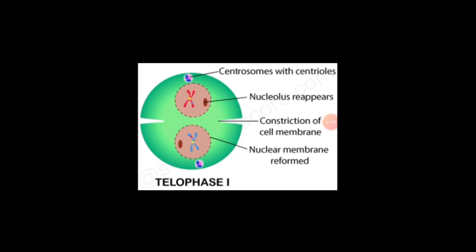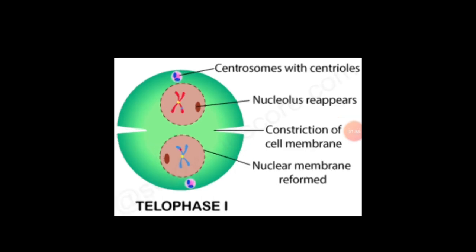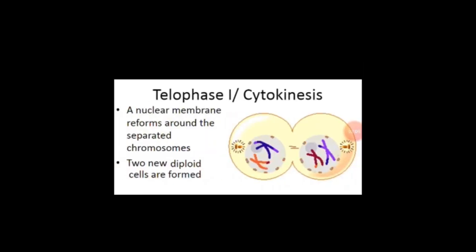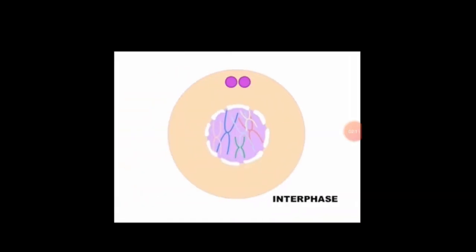Telophase 1. The nuclear membrane forms around the chromosomes at each pole and the chromosomes become uncoiled. The nucleolus reappears and thus two daughter nuclei are formed. Cytokinesis. Telophase may or may not be accompanied by cytokinesis and daughter cell formation.